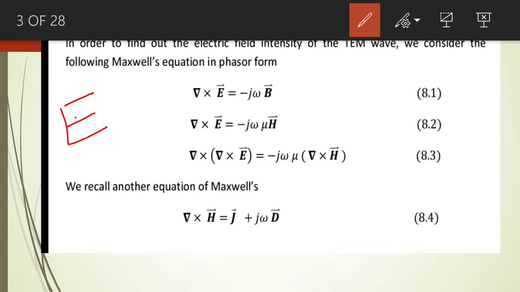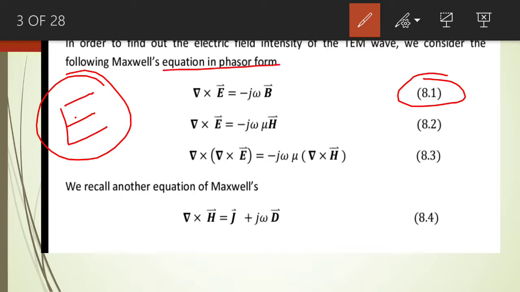In order to derive the equation, we consider equation number 8.1, and this is one of the 4 Maxwell's equations, that the curl of the electric field intensity is equal to minus j omega B. Omega is the angular frequency of the wave.